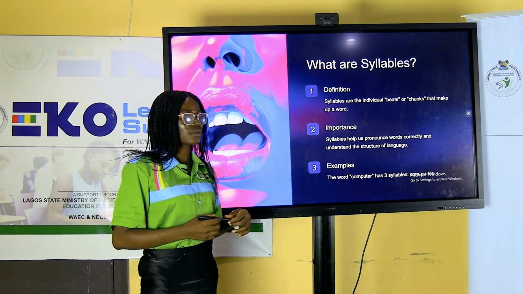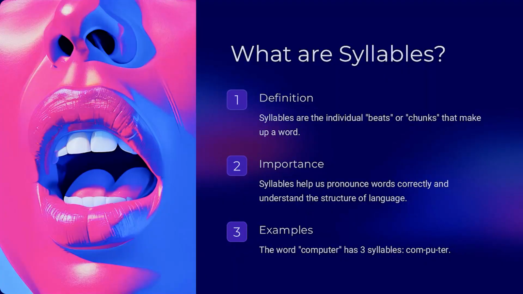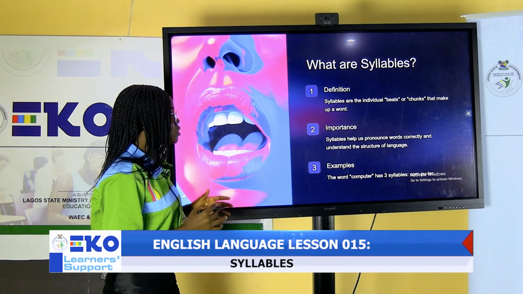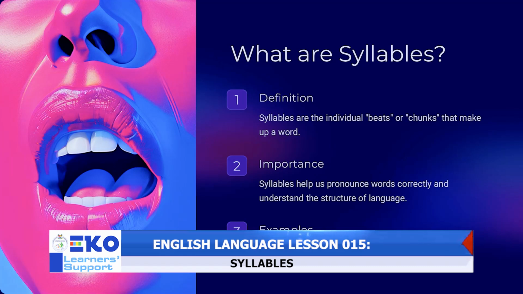What are syllables? Syllables are the individual bits or chunks that make up a word. Importance of syllables. Syllables help us pronounce words correctly and understand the structure of a language.